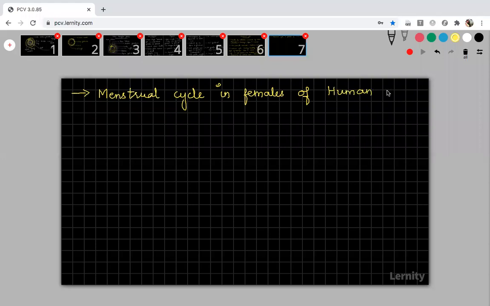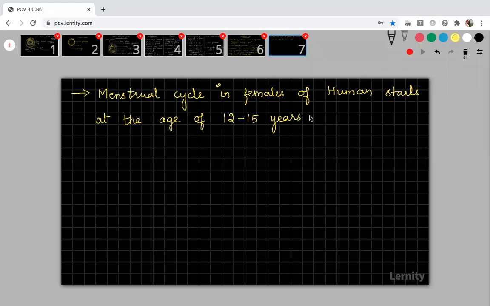So this menstrual cycle in females of human starts at the age of mostly average of 12 to 15, but sometimes it may occur at the age of 9, 10 also. It depends upon the individual organism. Okay, age of 12 to 15 years.